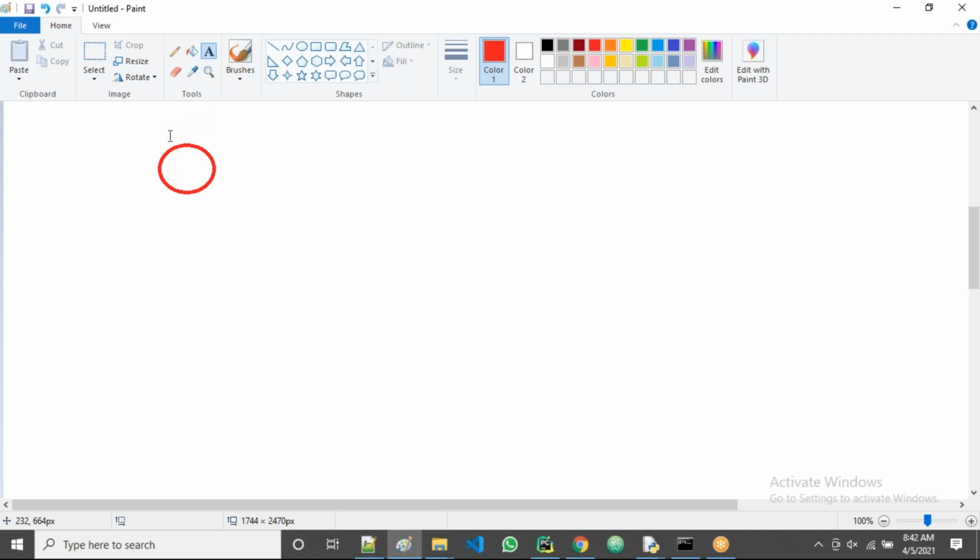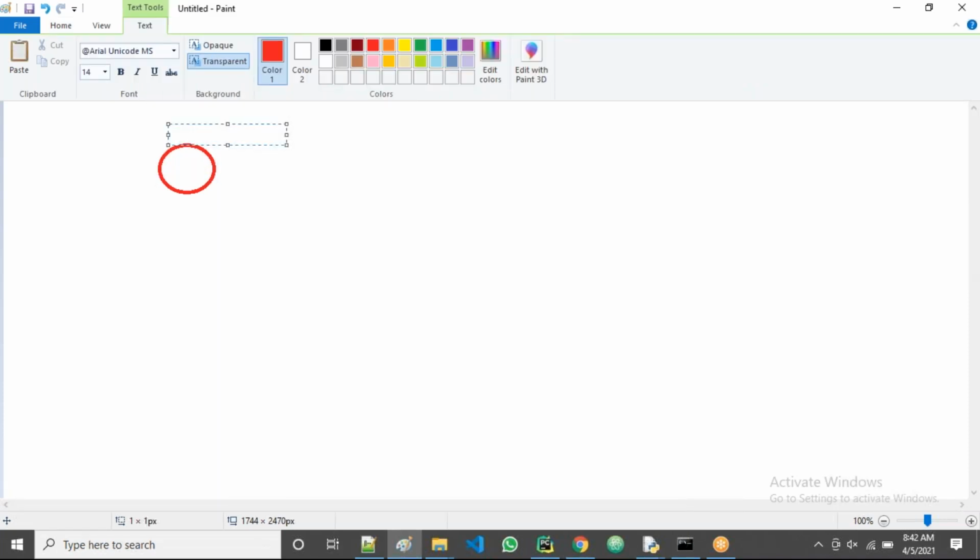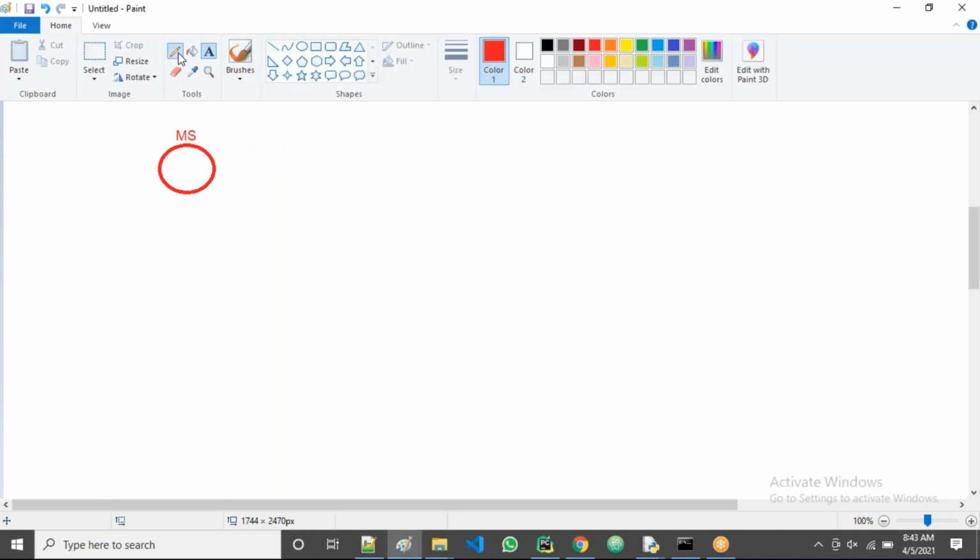Okay, Microsoft. Now Microsoft has a lot of projects. Suppose one project is there, then it calls different companies for bidding.